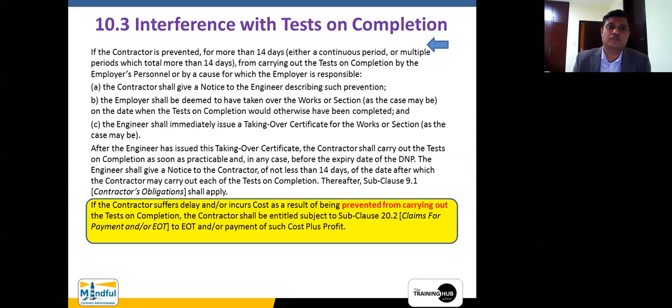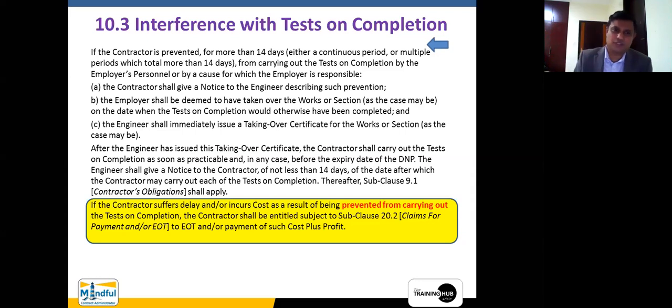So it says if the contractor is prevented for more than 14 days, once again, there is a time limit, either a continuous period or multiple periods, which is more than 14 days, from carrying out tests on completion by the employer's personnel or by a cause for which the employer is responsible.